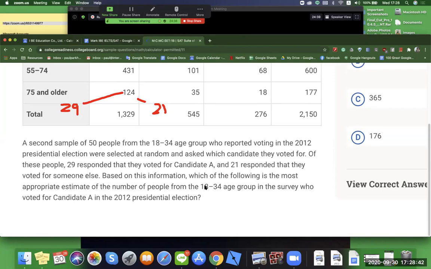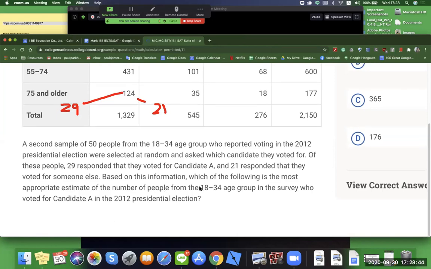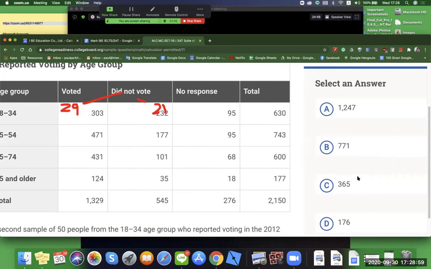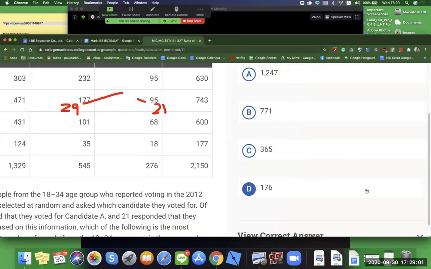Number of people from the 18 to 34 age group. Okay, so that tells me that these two big numbers, all these numbers over 303, are wrong. So it's G. Right, yes, I'm going with D without doing the math. What do you think? Are you feeling it? Okay, here we go.